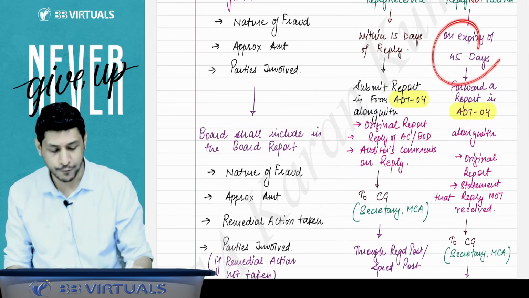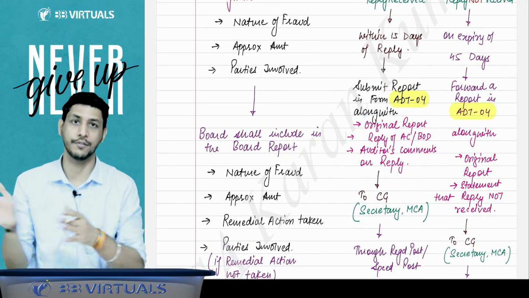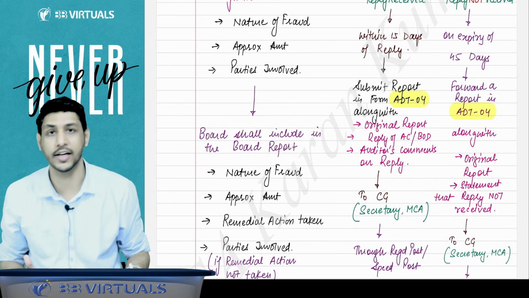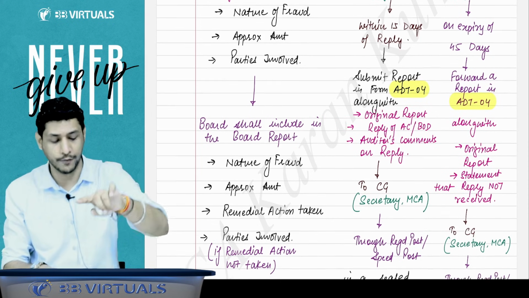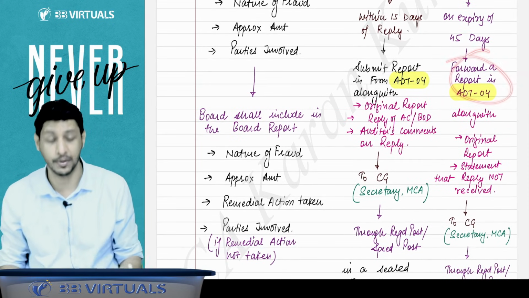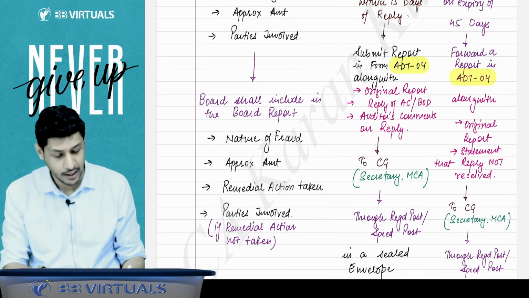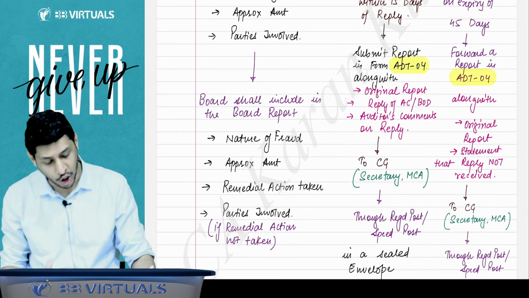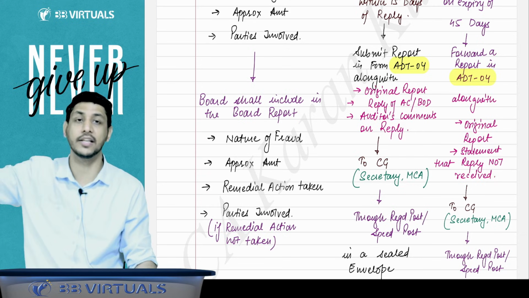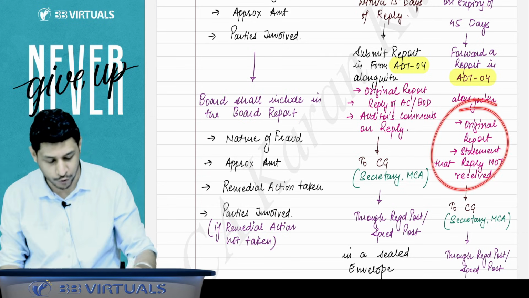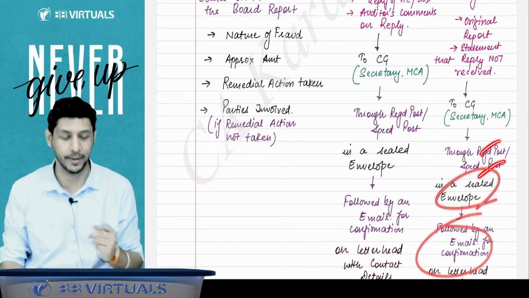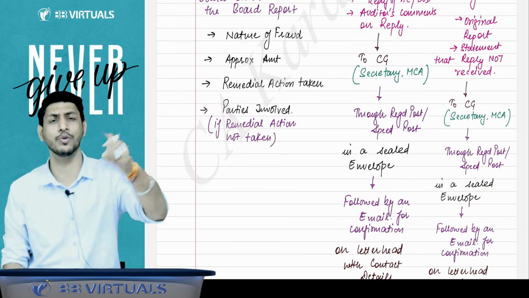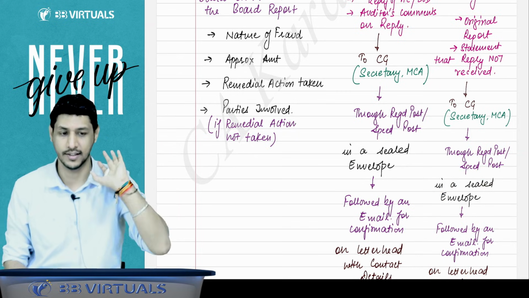But sir, if after the expiry of 45 days the audit committee or board of directors didn't reply, then you have to also report. Then also you have to report to the CG in Form ADT-4, along with the original report and the statement that I asked for replies but they didn't reply. You send this to the CG, MCA through speed post or registered post in a sealed envelope, followed by an email for confirmation that I have sent you the reporting of the fraud.